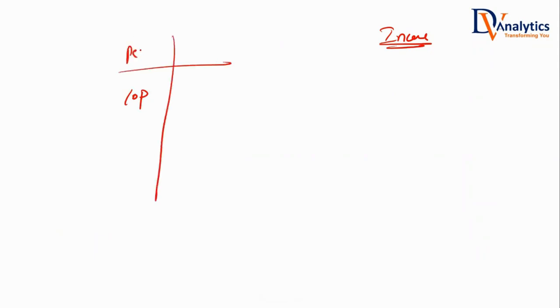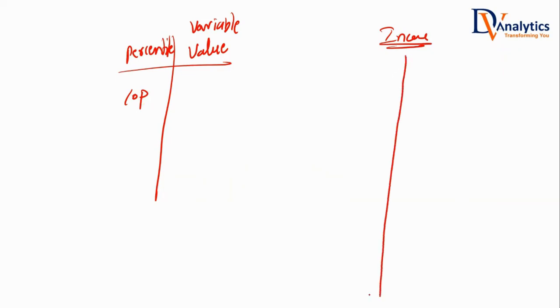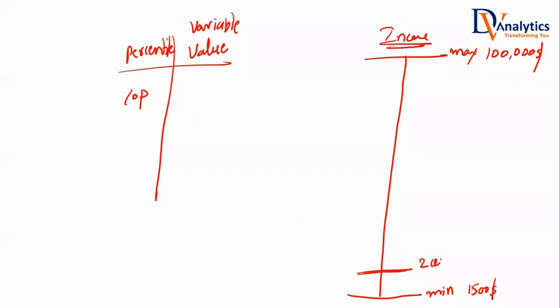So one is the percentile. The other one is the actual variable value. What's the variable here? Income. If you want the 10th percentile, this is how it is calculated. Look at this, all of you. You sort the income. You arrange the income from maximum value to minimum value. Income is the example that I'm taking. Let us suppose maximum income is $1 lakh. Minimum income is $1,500. Let's say the 10th percentile value is $2,000.